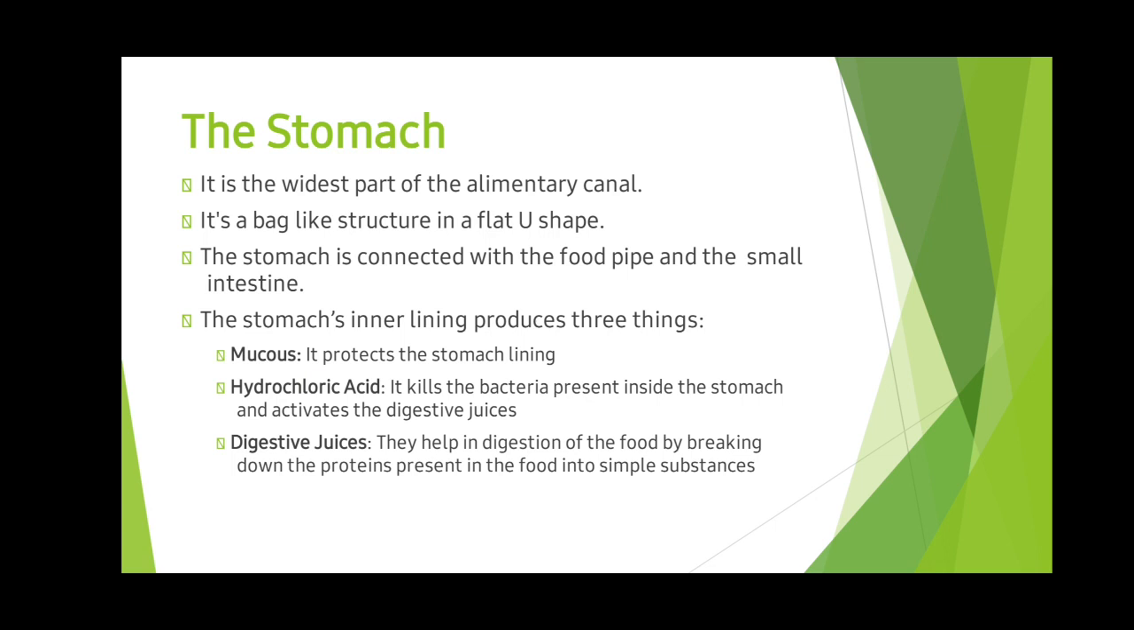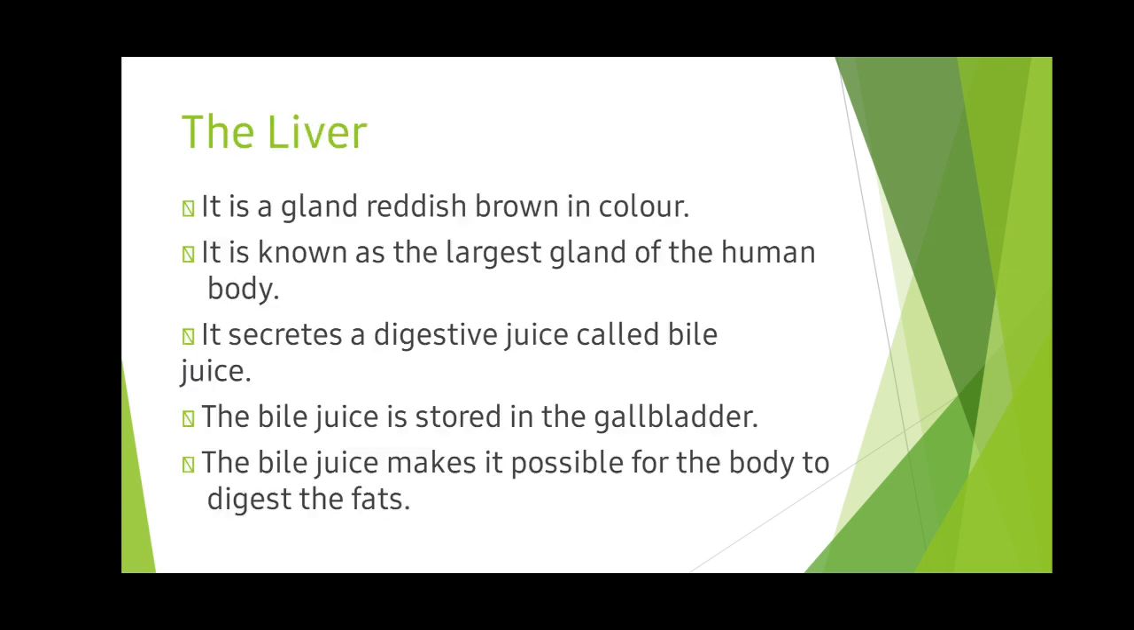The stomach's inner lining produces three things. First one, mucus, and the mucus protects the stomach lining. Next, hydrochloric acid. It kills the bacteria present inside the stomach and activates the digestive juices. The digestive juices help in digestion of the food by breaking down the proteins present in the food into simpler substances. So these are the works of the stomach.